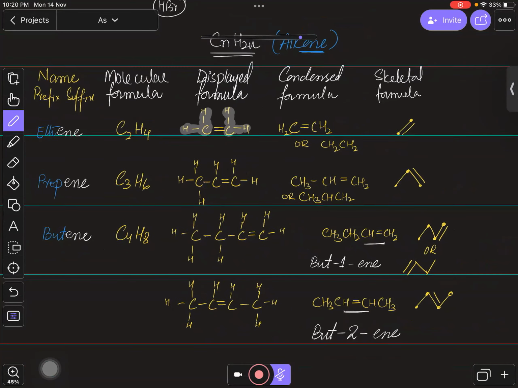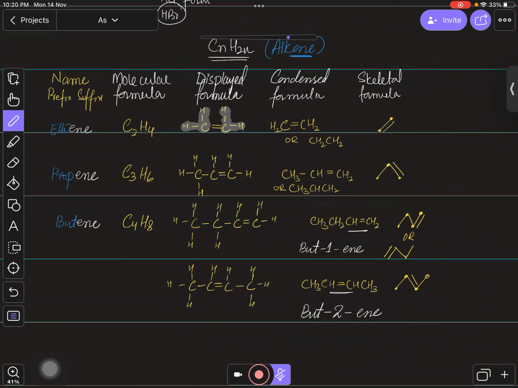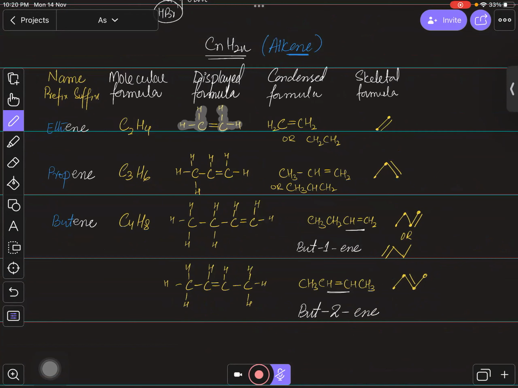Yes, sir. If you talk about the skeletal formula, this is shown over here. If you talk about one more type of formula, which is known as the empirical formula, what is your empirical formula? It is the simplest ratio between the atoms of the elements present in the formula. So you can see that in every compound of alkene, there is always the same empirical formula, which is actually CH2. Both of them can be divided by 2, both of them divided by 3, both of them can be divided by 4. So the empirical formula for all of them will remain the same, right, bacho?